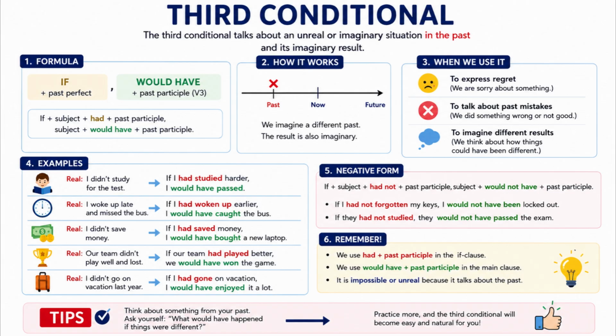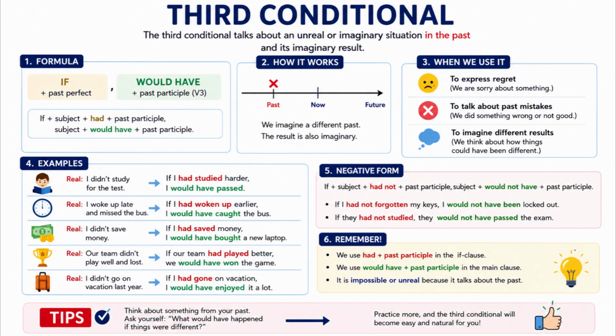5. Negative third conditional. We can also make negative sentences. Structure: If plus subject plus had not plus verb 3, subject plus would not have plus verb 3. Examples. If I had not forgotten my keys, I would not have been locked outside. If they had not wasted time, they would not have missed the opportunity. If she had not driven so fast, she would not have caused an accident.